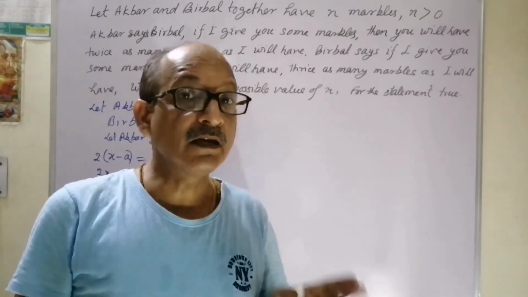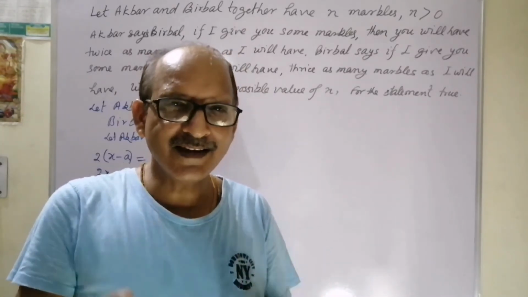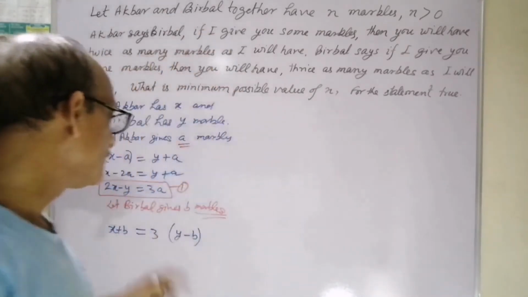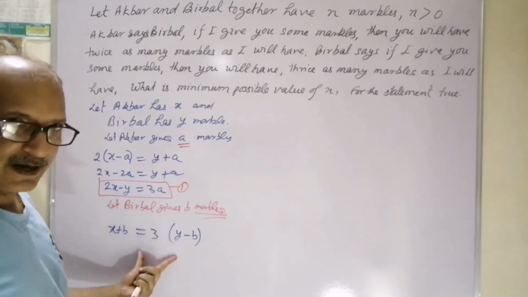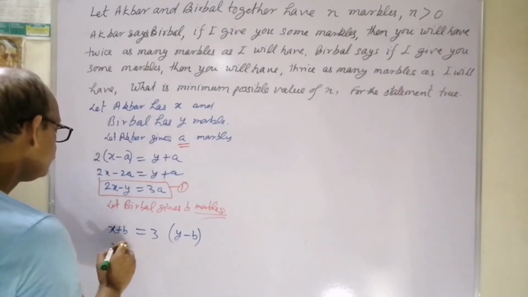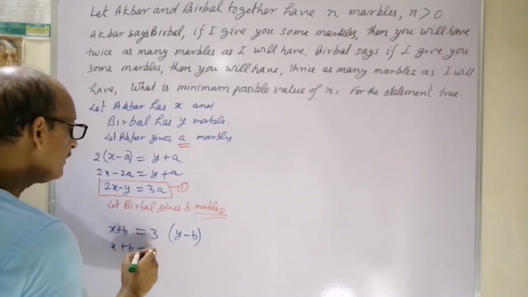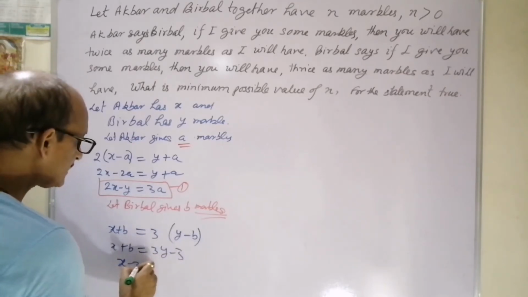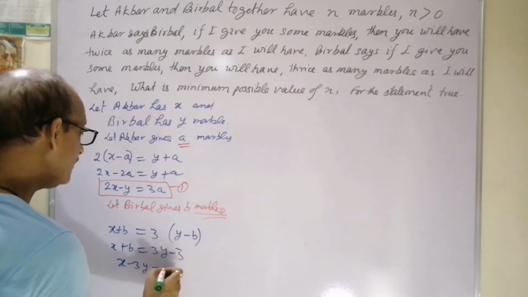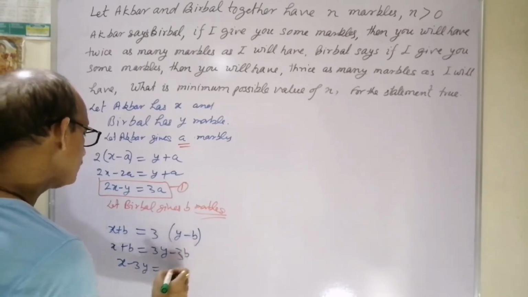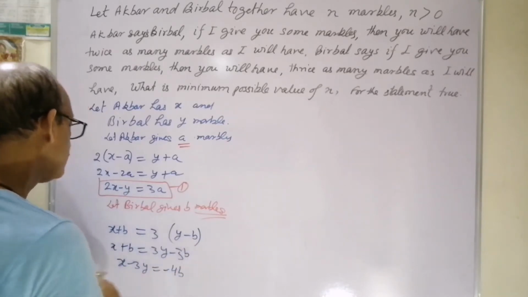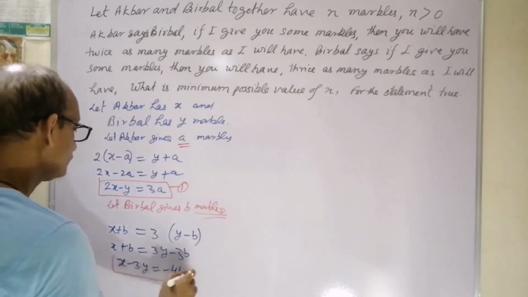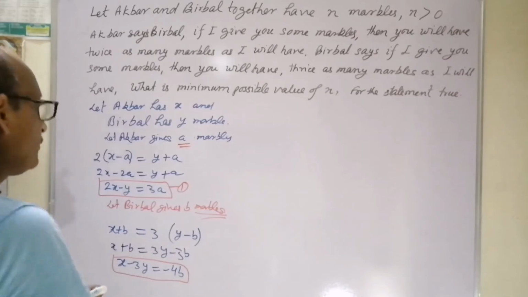Both of them must be running in your mind, just like toffees run in the mind of a child. Now this is also to be expanded: x plus b equals 3y minus 3b, which means x minus 3y is coming to be minus 4b. This is equation number 2.